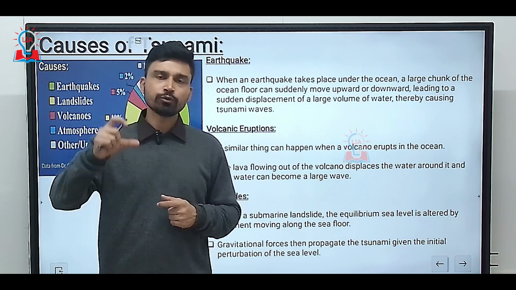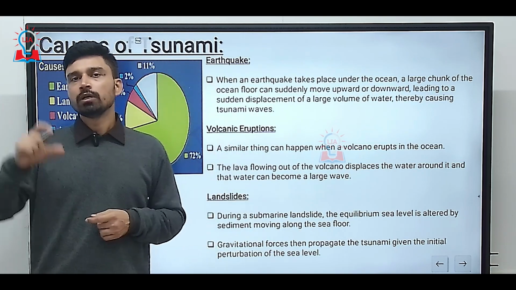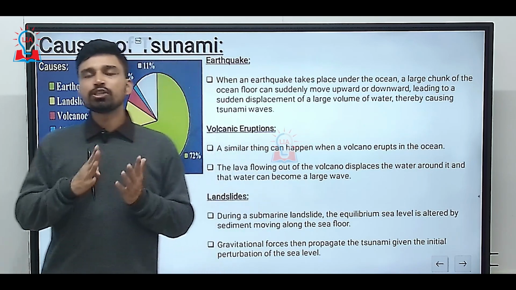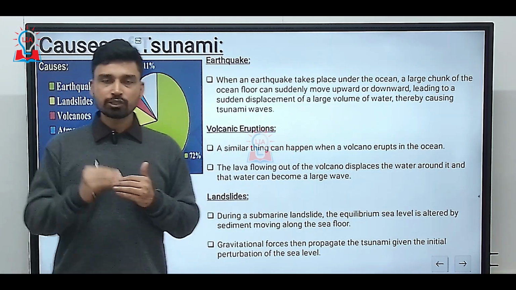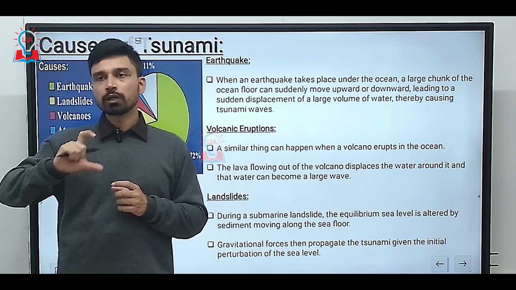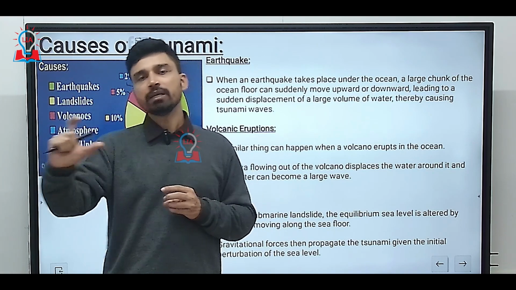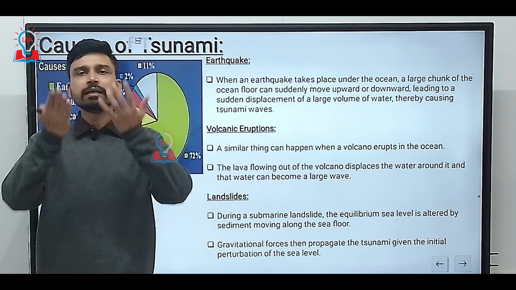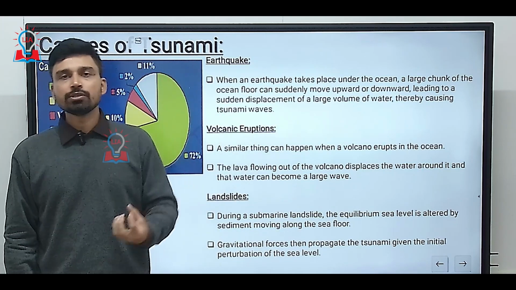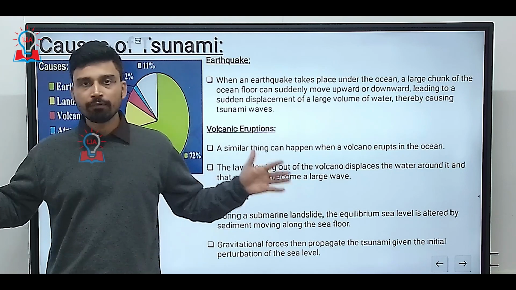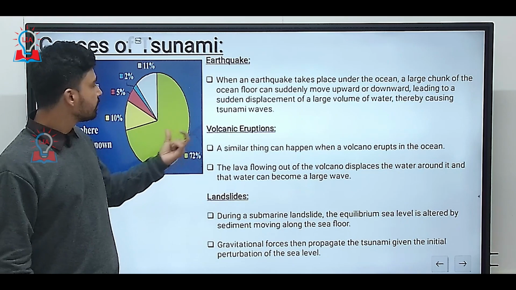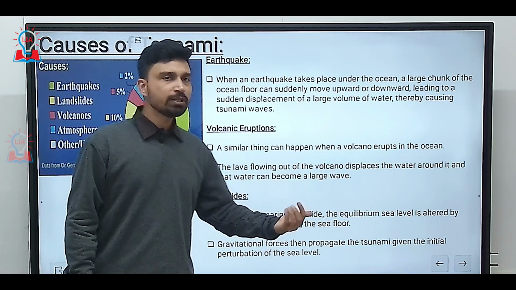Now, obviously, if you measure the depth of the ocean bed from the ocean surface, on average around the world, it is about 6 to 8 kilometers. Thus, whenever any disturbance happens on the ocean bed, this 6 to 8 kilometer thickness of water, millions and millions, we can say even billions and billions of liters of water, is suddenly displaced in upward and downward directions. This displacement causes the emergence of a ripple-like wave, which we call a tsunami wave.